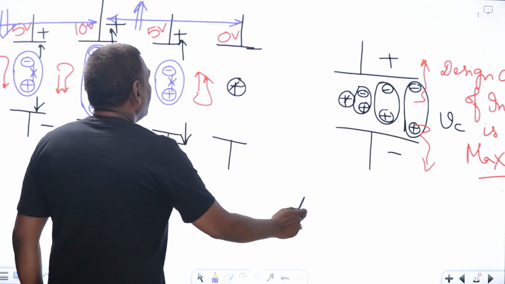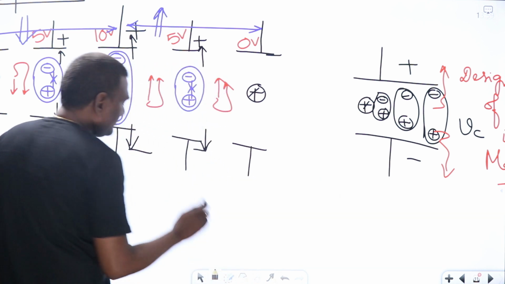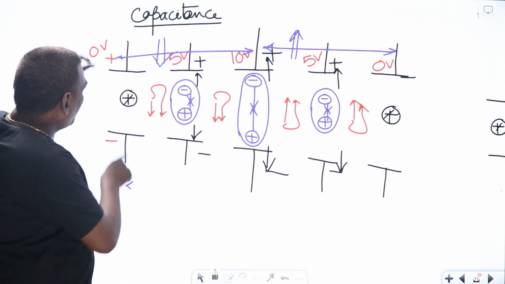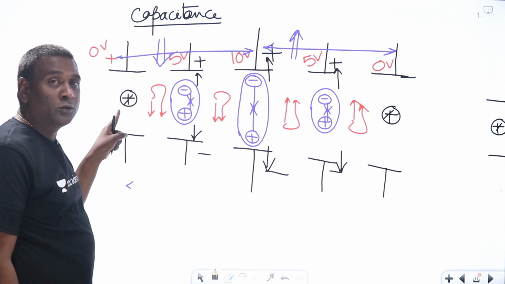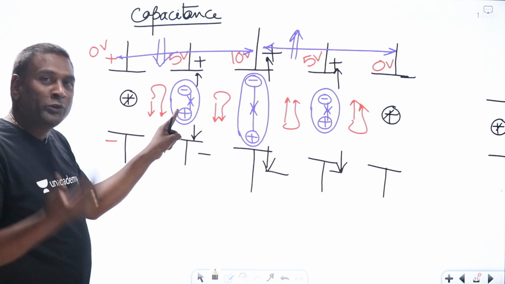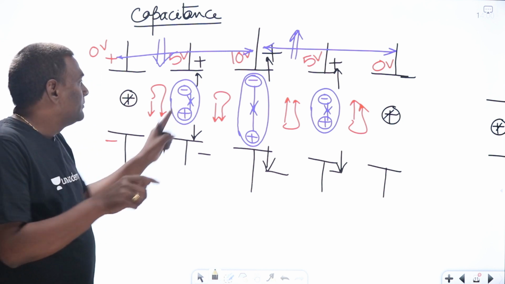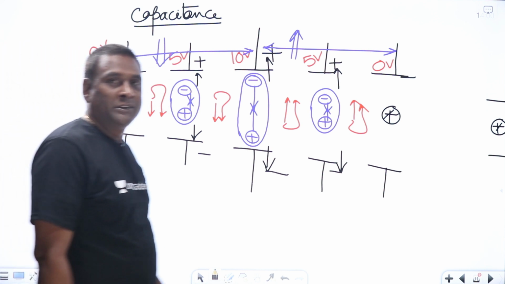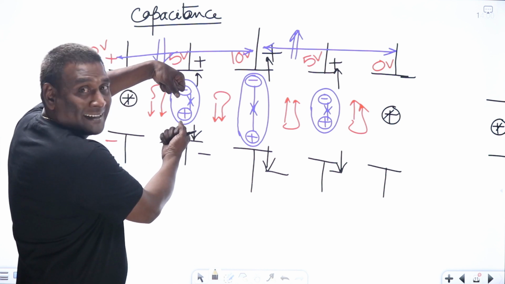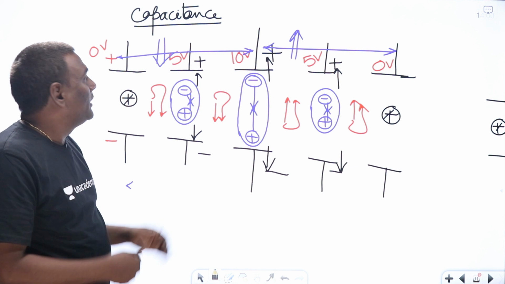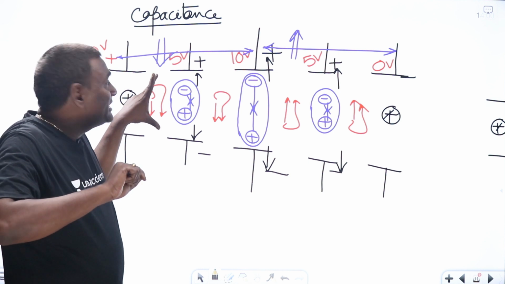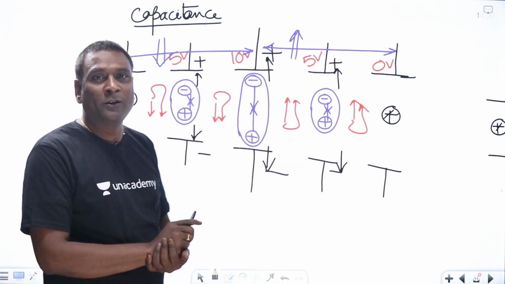Now, coming back to here, let me write an equation. See here, if I have a constant voltage of 0 volts, will there be any current? No. While changing from 0 to 5, we need to take time to move from 0 to 5. So during that time, you are going to have current. If you maintain 5 volts constant, my dipole is going to be like this only. Will you expect any current? No, because charge flow should be there for current. Now, if you are moving from 5 to 10, meaning you are changing the voltage across the capacitance from 5 volts to 10 volts, then only current will be there.